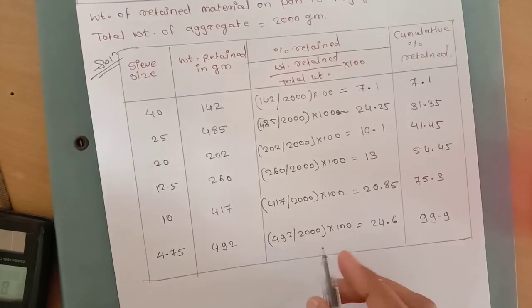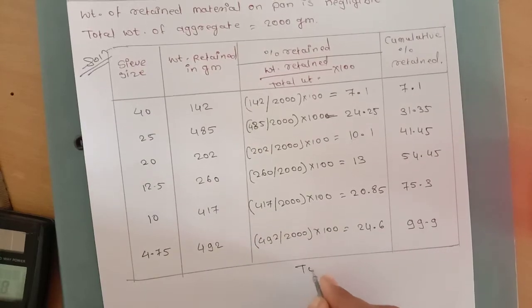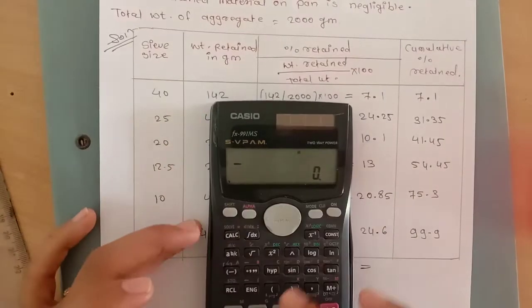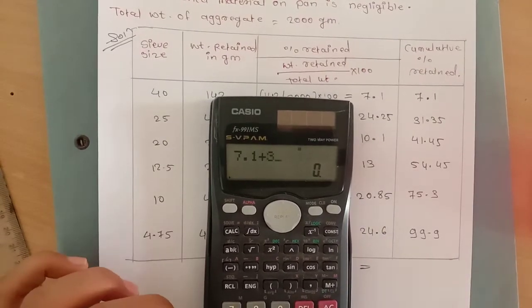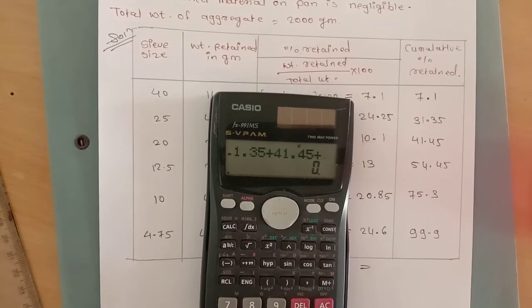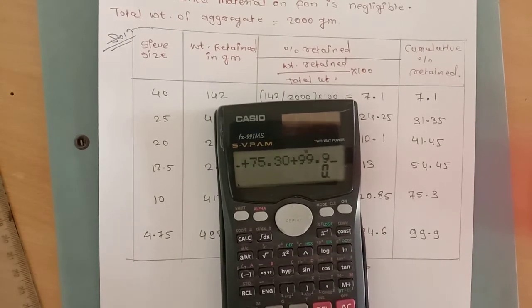Then to find the summation of cumulative retained, that means the total, we add these values: 7.1 plus 31.35 plus 41.45 plus 54.45 plus 75.30, and the last 99.9.